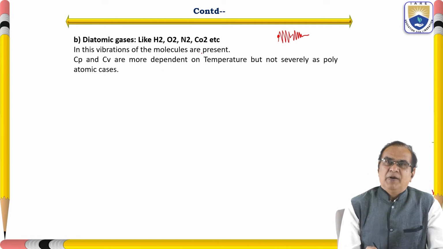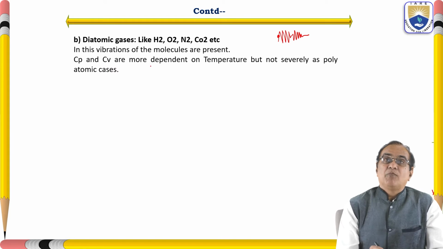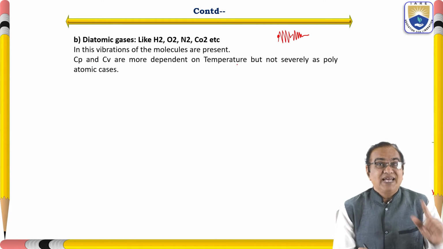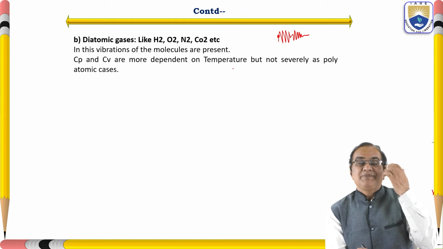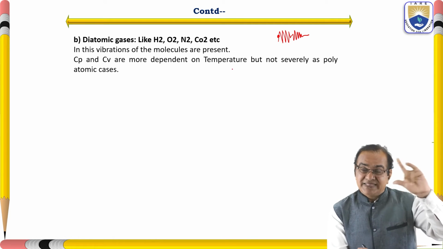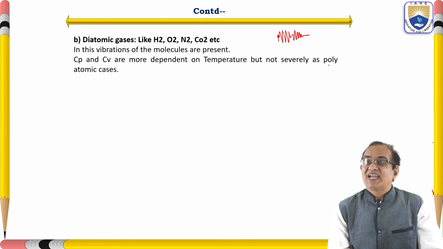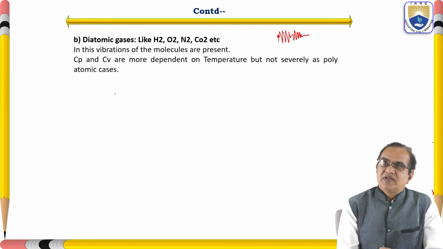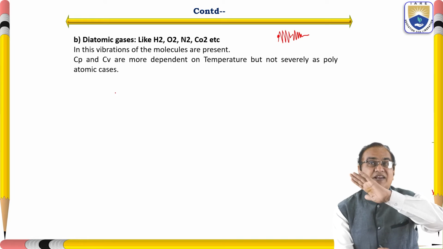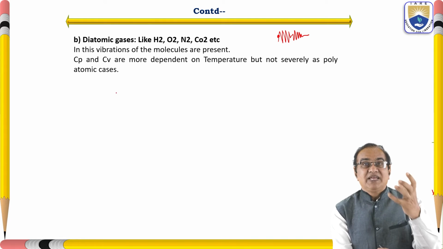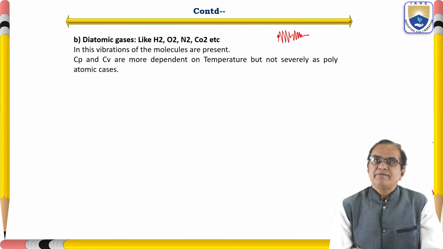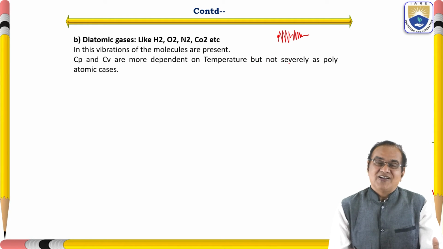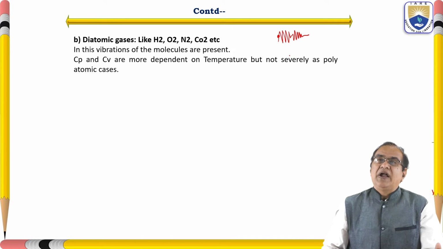Cp and Cv are more dependent on temperature than in the monoatomic, but not as severely as in polyatomic. For monoatomic, they are not dependent at all, but for diatomic they are very much dependent on the temperature. So Cp and Cv are not constant.